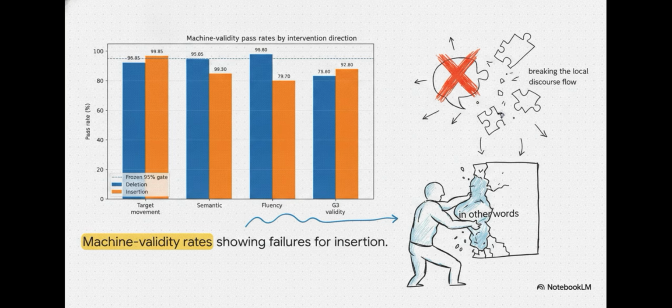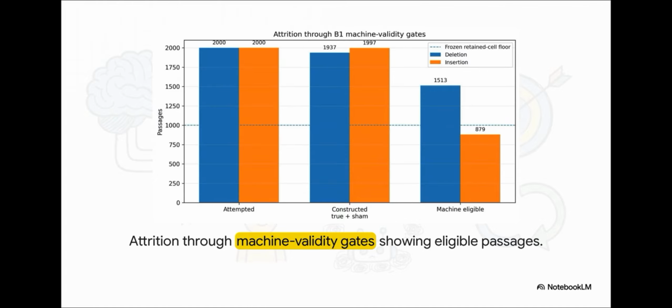The results here were really striking. The insertion operator, where they basically tried to artificially inject reflexive markers into the text, completely failed to preserve meaning, fluency, and length. It only passed about 79 to 84% of the time. As it turns out, you can't just forcefully shove a phrase like "in other words" into a paragraph without totally breaking the local discourse flow. Let's move on and see how this builds, because this failure created massive sample attrition. They started with 2,000 attempted pairs for both deletion and insertion. But by the time they filtered out all the broken edits, the insertion arm had only 879 machine-eligible samples left. It fell way, way below the minimum floor required to even run the experiment.